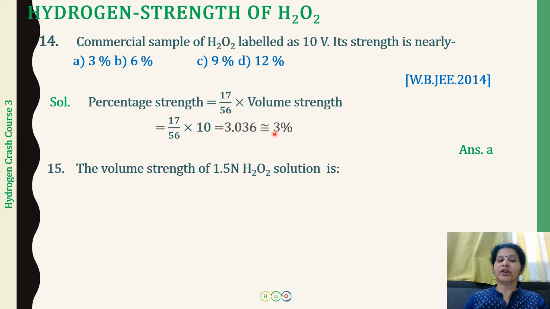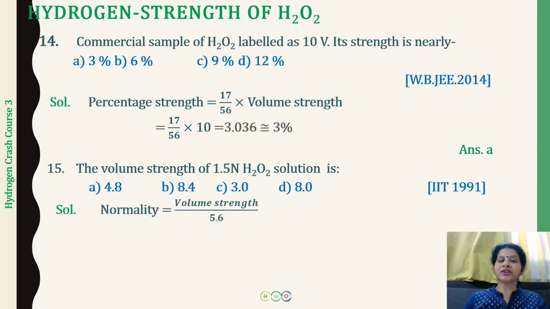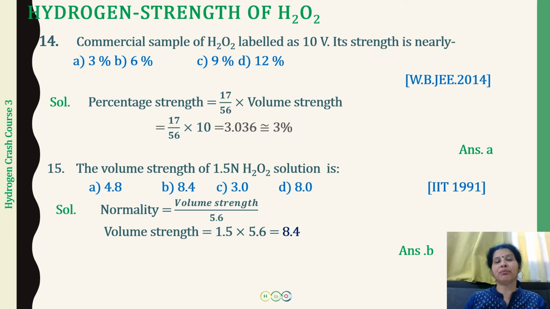The next we have: volume strength of 1.5 normal H2O2 solution is 4.8, 8.4, 3 and 8. This was asked for the IIT entrance examination 1991. So again the relationship between normality and volume strength. Normality is going to be volume strength divided by 5.6, and volume strength therefore will be equal to 1.5 into 5.6. So the value comes up to 8.4. So the correct option is going to be B option.